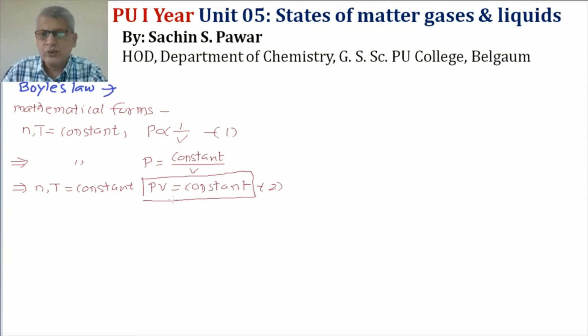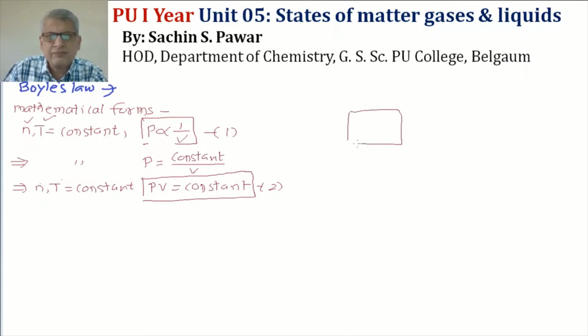So this is statement 1: for a fixed amount of gas at constant temperature, pressure of the gas is inversely proportional to volume. In other words, we can write the same statement: for a fixed amount of gas at constant temperature, the product of pressure and volume is always constant. Just to understand this, suppose I have taken two containers.